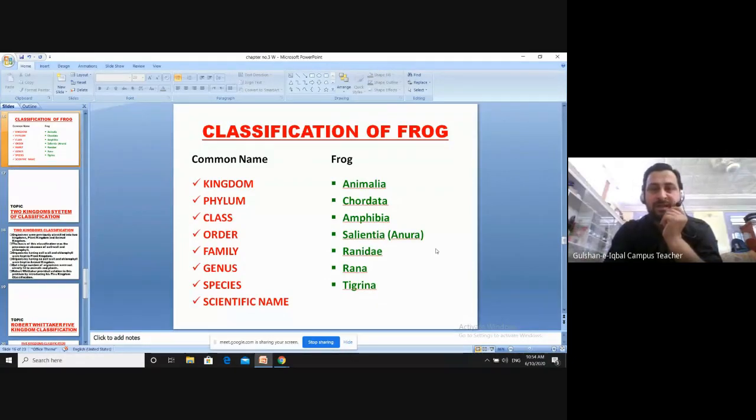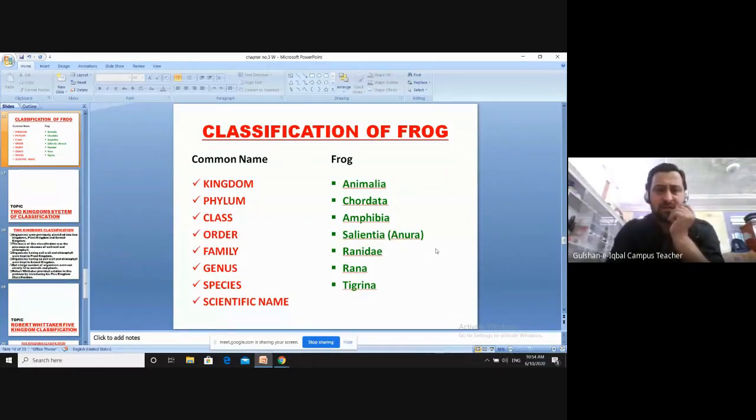Its order is Salientia or Anura. You can write both of them or you can write any of them. Okay. Salientia is the new name and Anura was the previous one. The family is Ranidae. The Ranidae are the organisms which are normally frog-like. Okay. Its genus is Rana and its species is Tigrina.